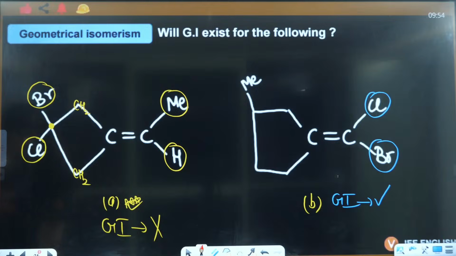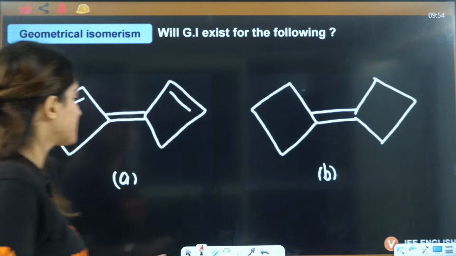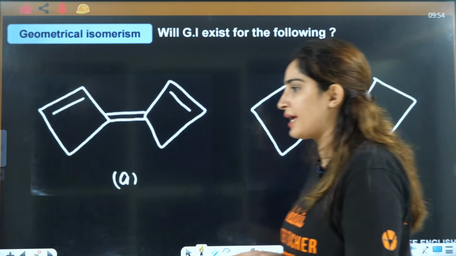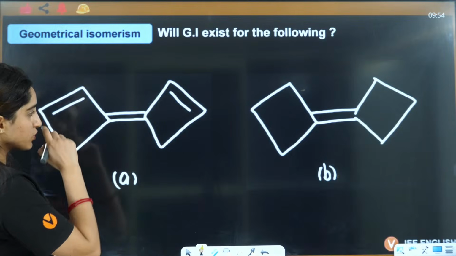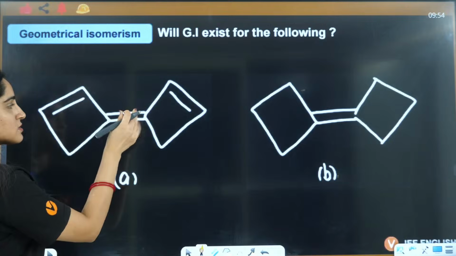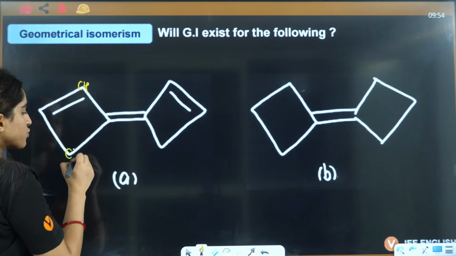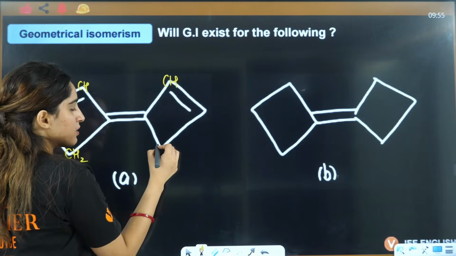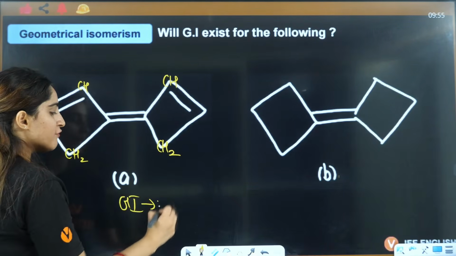Chalo. Now, no GI here and this shows GI. Now, let's talk about this one. Will GI exist here or not? If you see, this is a double bond. Here it is showing CH double bond, here it is showing CH2, so the environment is different. That means the environment is different, GI will exist.